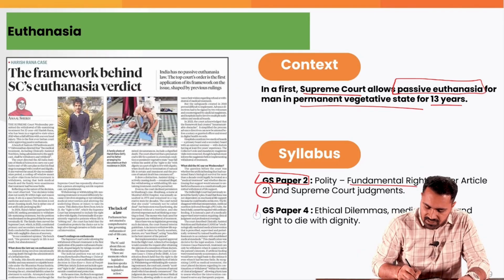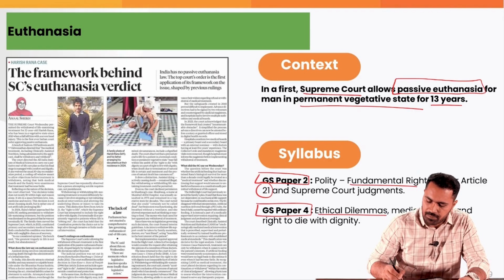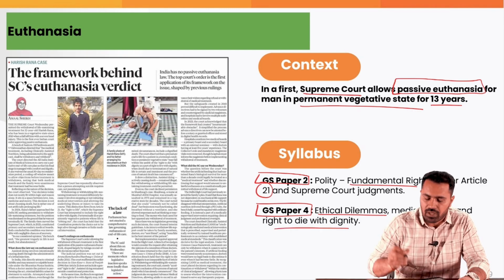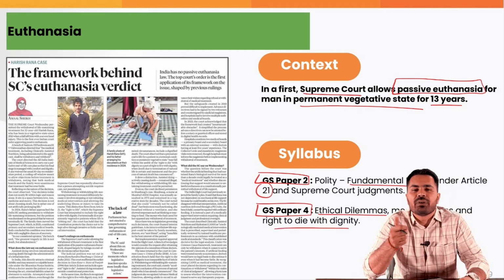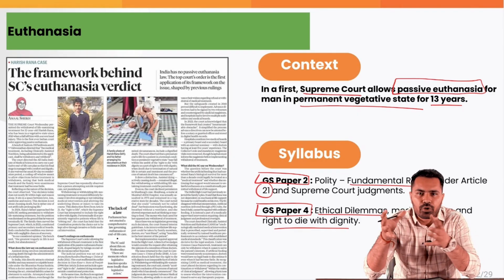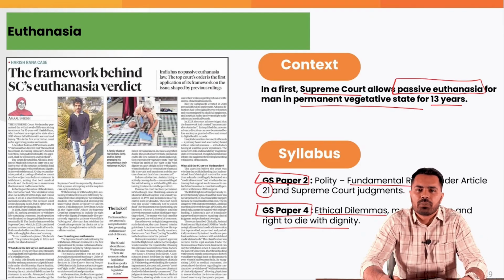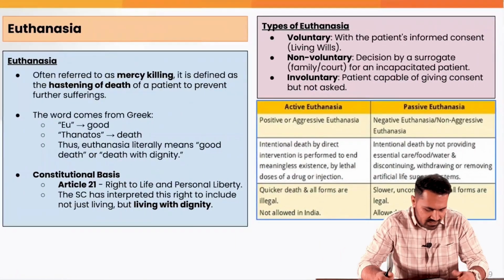Fine. After that, this topic is also part of GS paper 4 of ethics, where we will see the ethical dilemmas, medical ethics, and the right to die with dignity through the lens of ethics. That is, how allowing a person to die or protecting his life creates a dilemma not only for the family members but also for the doctors in the hospital. Fine, so let's start with euthanasia.